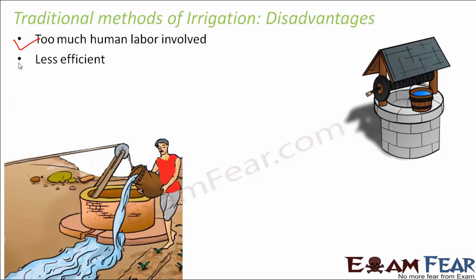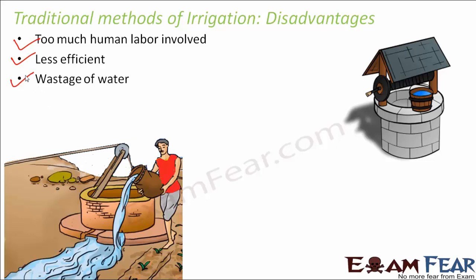It is less efficient, because in this case it depends on the human being. Maybe some part of the field gets more water, some part of the field gets less water, because it is not something which has been automated. It depends on human beings. Sometimes it might also happen that some part of the field was missed getting water. So that means the process of applying water to the field is less efficient.